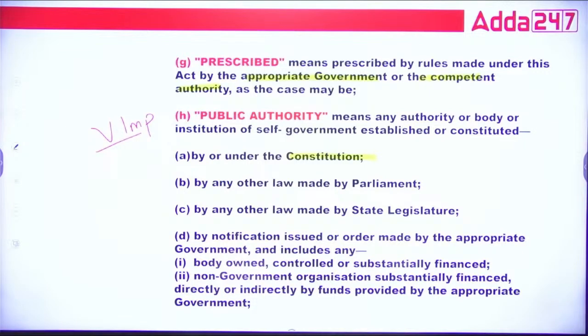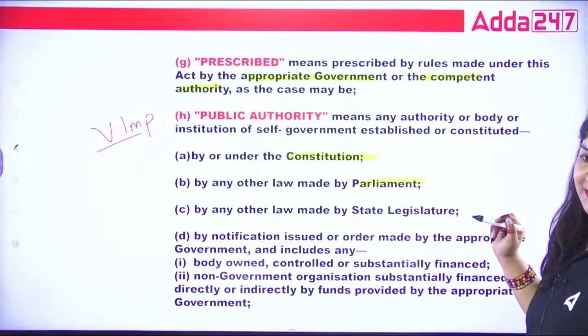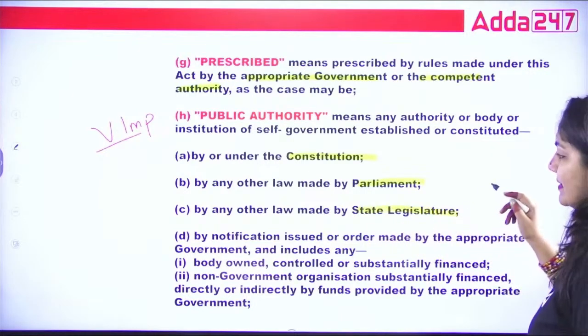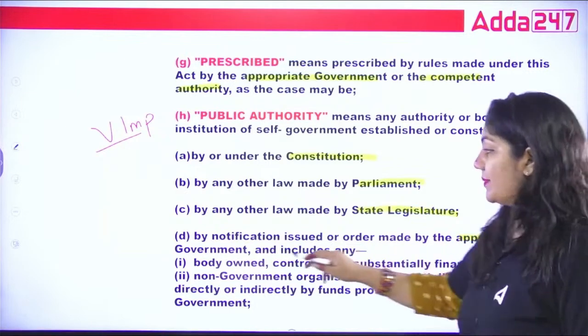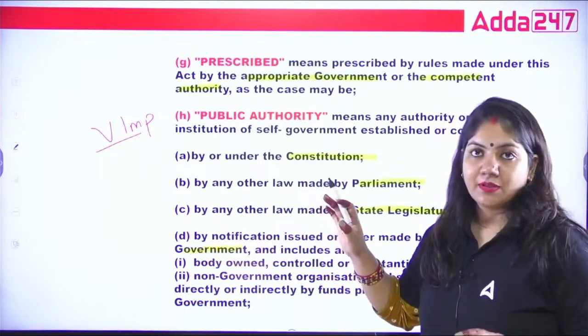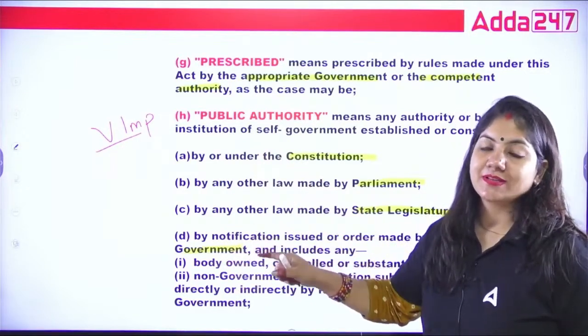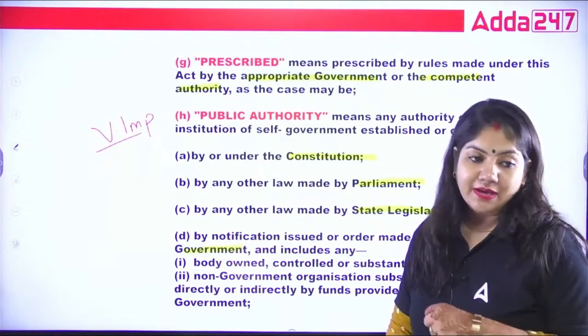Any other law made by Parliament, Parliament is the lawmaking body. Any body made by the state legislature or by notification of any appropriate government. So guys, when the body is established under these four points, these bodies are called public authority, and from that public authority we can ask for information.